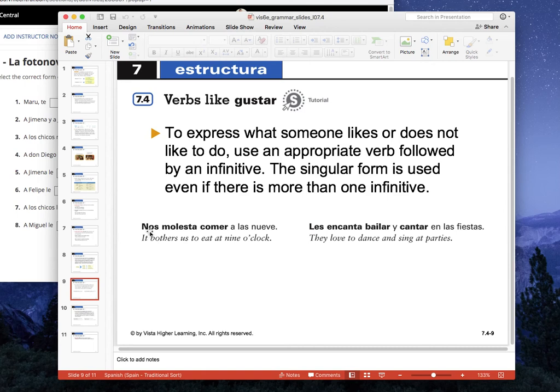When we use a verb with it, it doesn't matter how many action verbs there are, it's always singular. Look at the examples here. Nos molesta comer a las 9. Les encanta bailar y cantar en las fiestas. Even though there are two things that you like to do here, the verb is still always in the singular form. There could be 100 things here, and it would still be les encanta, or me gusta bailar, cantar, comer, caminar, etc. Always singular.